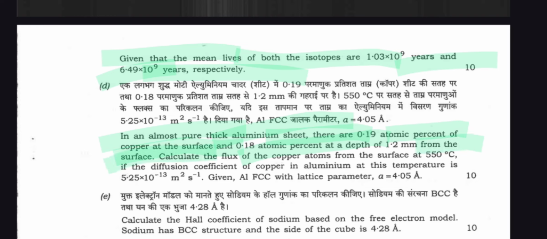Calculate the flux of the copper atoms from the surface at 515 degrees Celsius. If the diffusion coefficient of copper in aluminum at this temperature is 5.25 × 10^-13 m²/s, given Al is FCC with lattice parameter a equal to 4.05 Å.